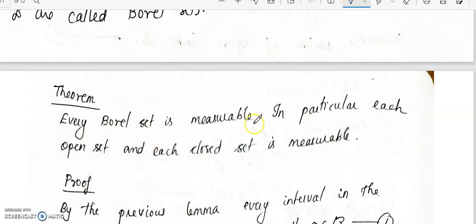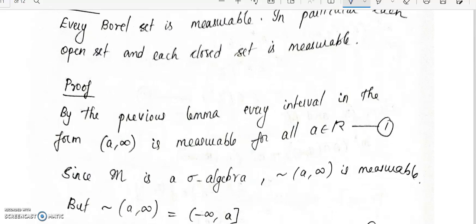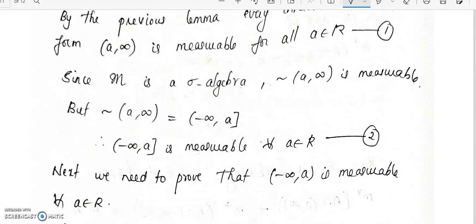So the theorem is: every Borel set is measurable. In particular, each open set and each closed set is measurable. By the previous lemma, the interval of the form a to infinity is measurable for all a belonging to R. Since M is a sigma algebra, M is the collection of all measurable sets.